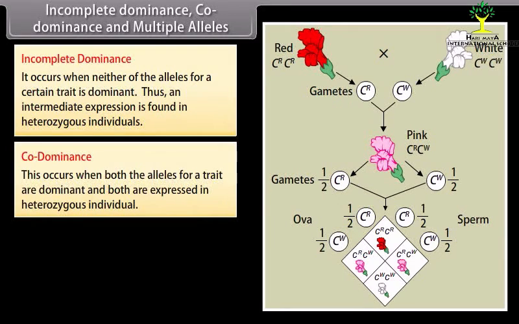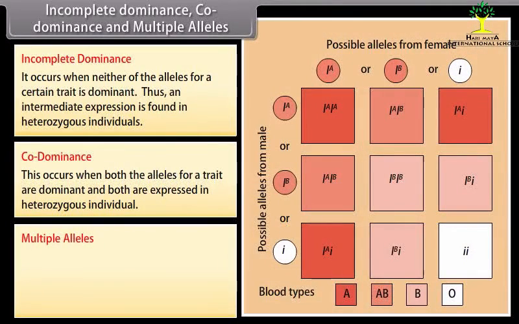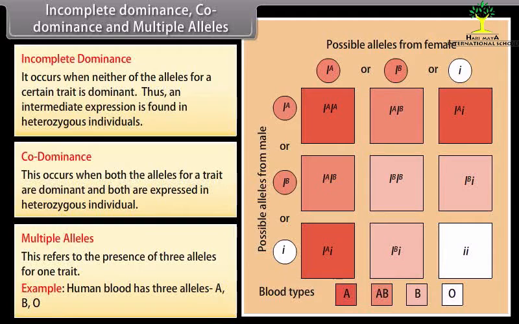This occurs when both the alleles for a trait are dominant and both are expressed in heterozygous individual. Such a phenomenon can be observed with multiple alleles. Multiple alleles. This refers to the presence of 3 alleles for one trait. Example: human blood has 3 alleles A, B, O.